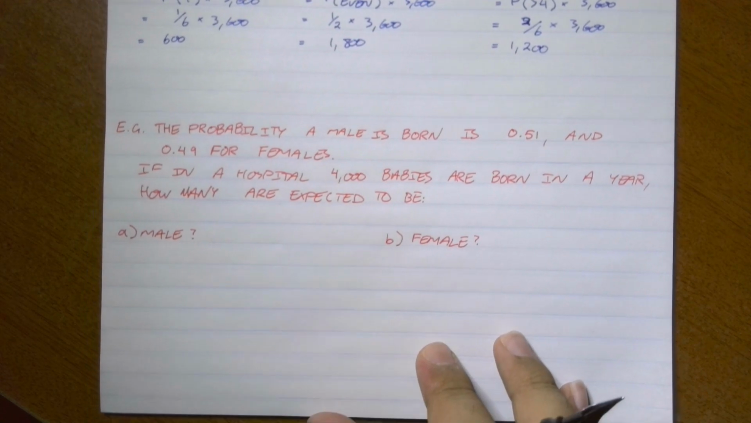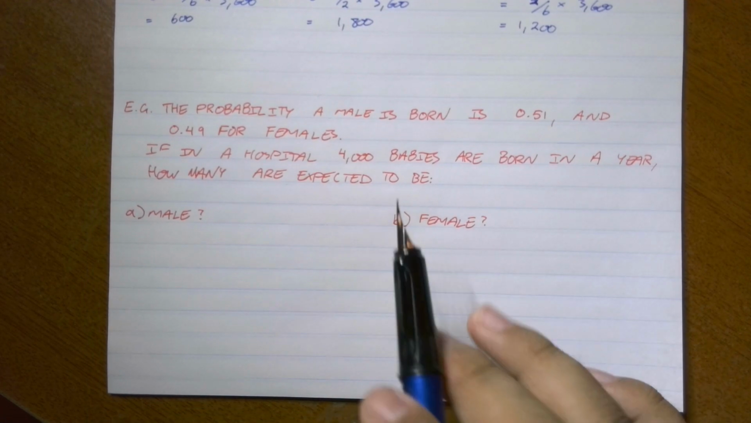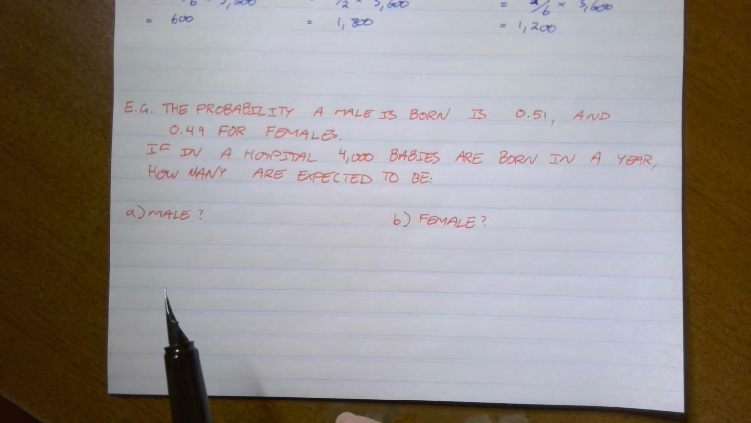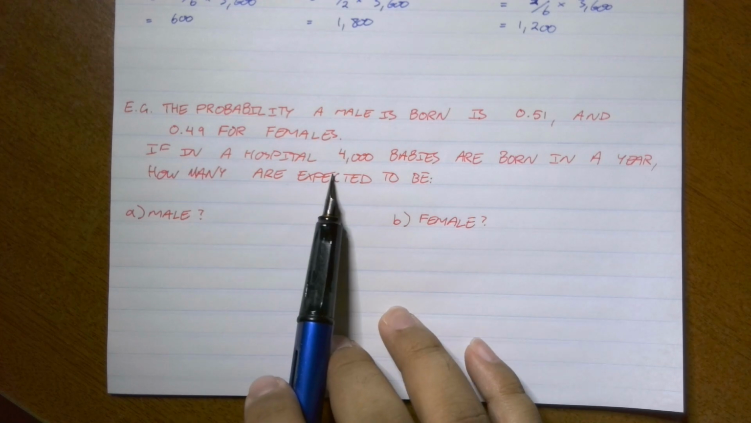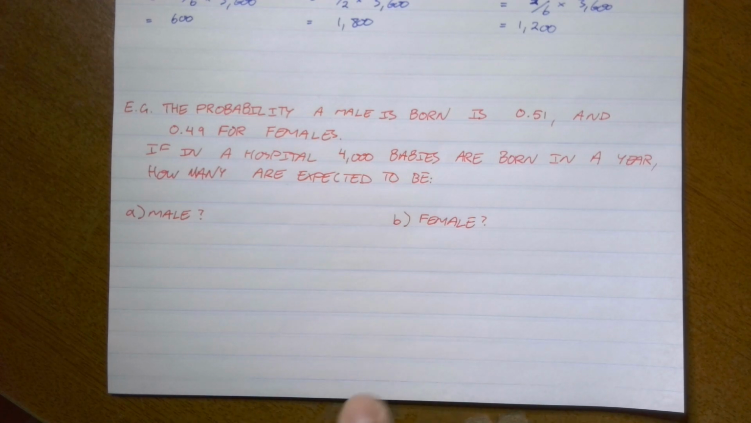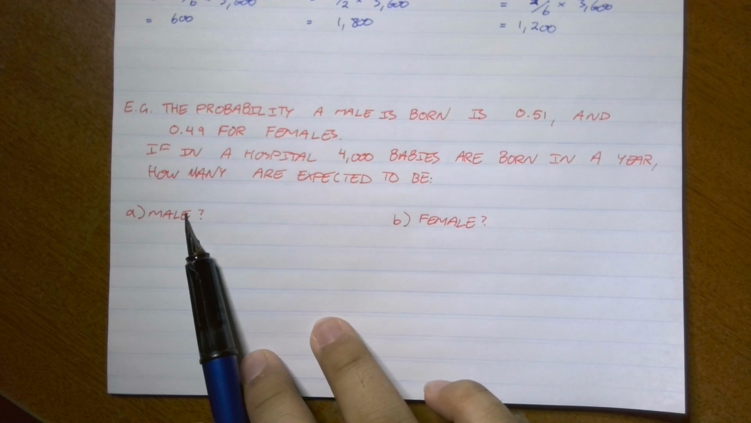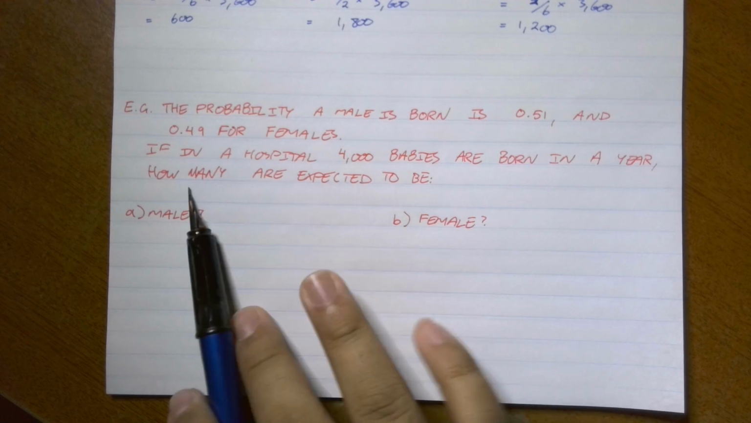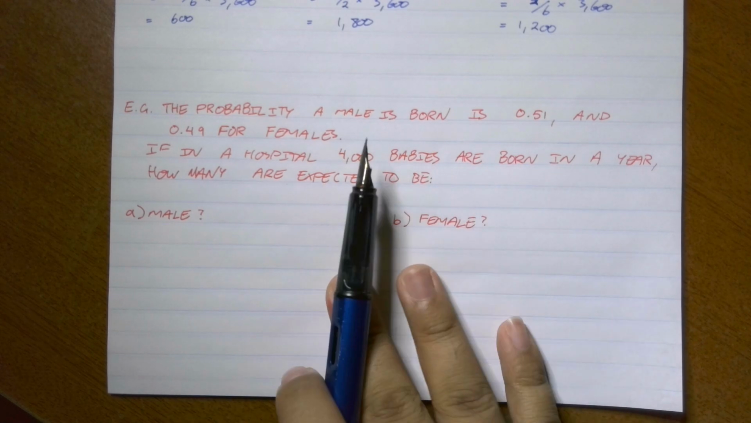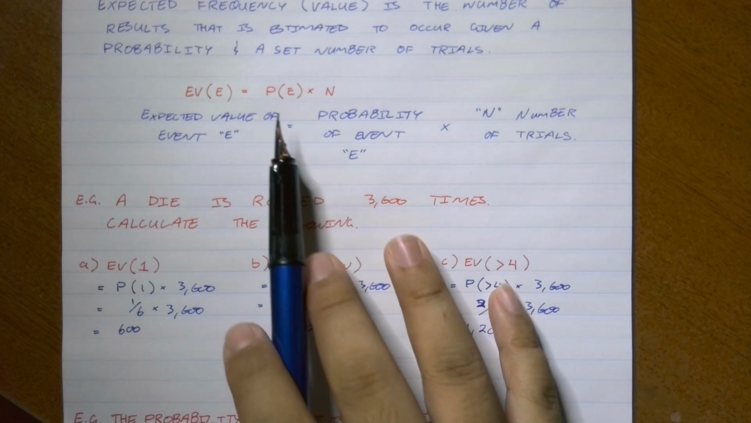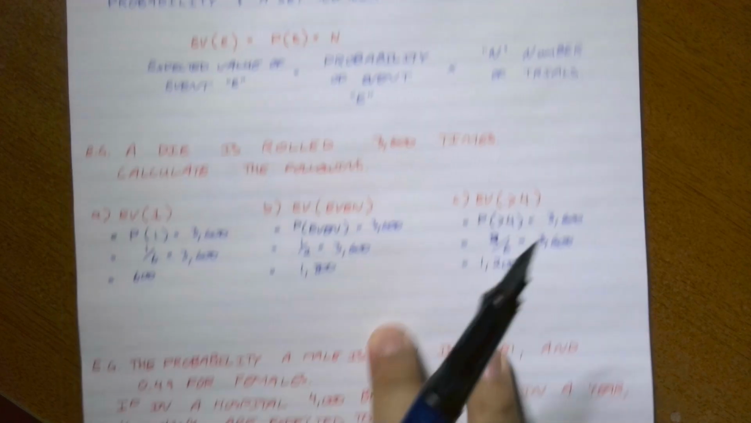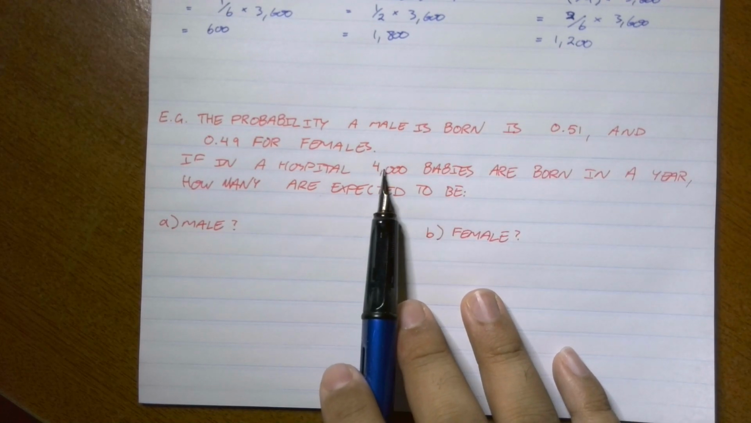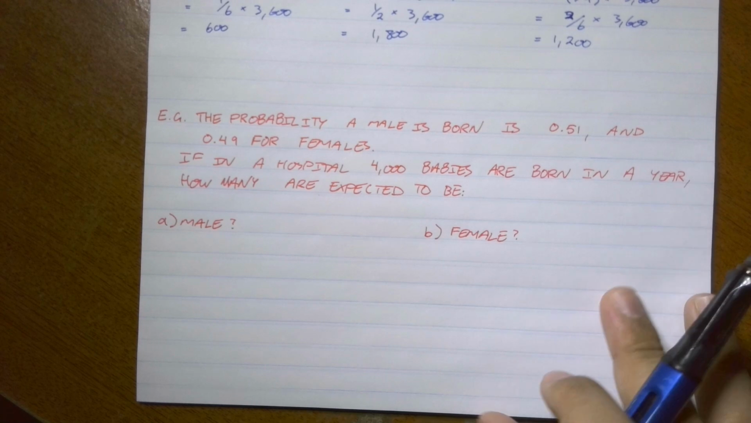Let's move right along. The probability a male is born is 0.51 and 0.49 for females. If in a hospital 4,000 babies are born in a single year, how many are expected to be male and how many are expected to be female? This wording looks rather different, but really all it is is the expected value. It's saying how many males out of the 4,000 would be born if these are the probabilities.